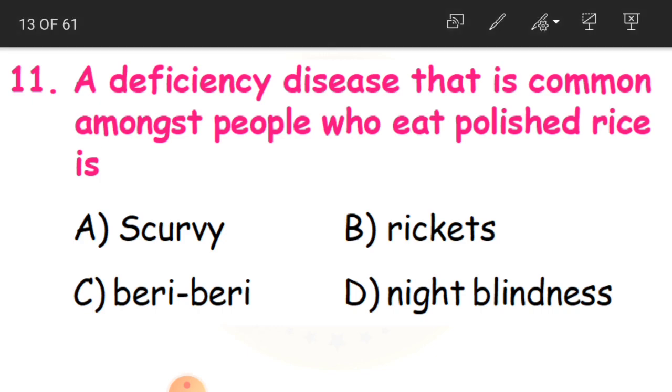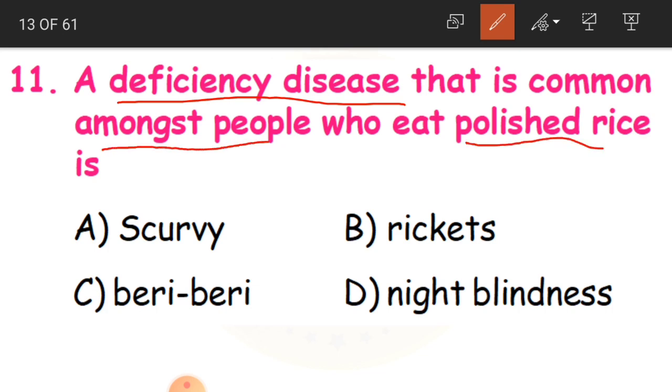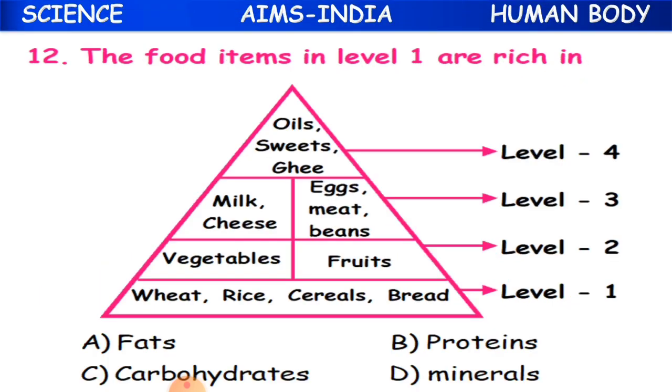And the 11th one, a deficiency disease that is common amongst people who eat polished rice is. See here, a deficiency disease that is common amongst the people who eat polished rice. So those who take polished rice get a deficiency disease which is very common, and what is that known as, either scurvy, rickets, beriberi, or night blindness. And the answer is beriberi. Okay children, clear?